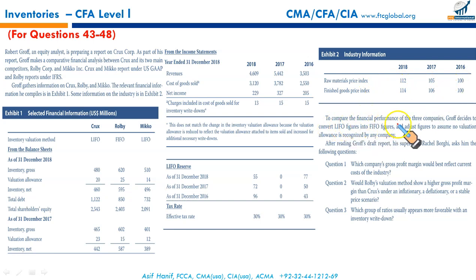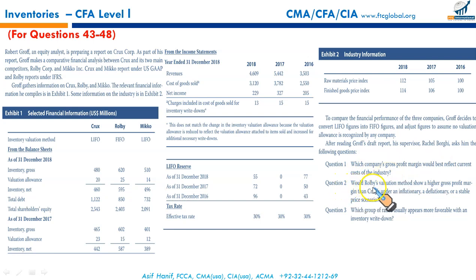To compare the financial performance of the three companies, Groff decides to convert LIFO figures into FIFO figures and adjusts figures to assume no valuation allowance is recognized by any company. Means this valuation allowance will be reversed. After reading Groff's draft report, his supervisor Rachel Borogi asks him the following questions. 1. Which company's gross profit margin would best reflect current cost of the industry? We'll answer this question later.